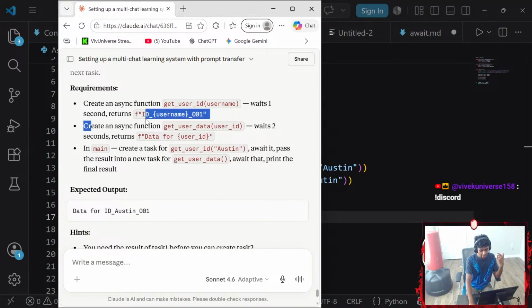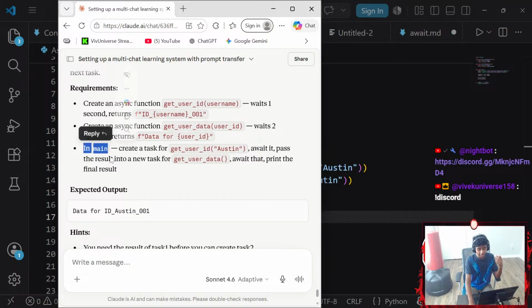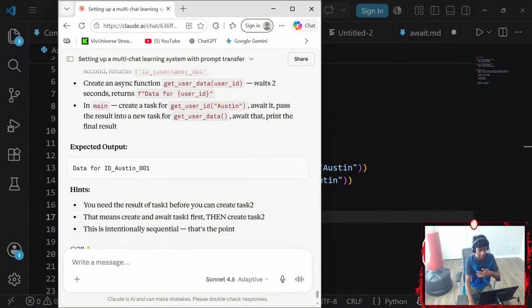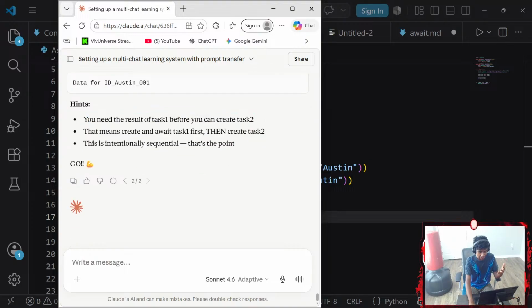Speaking of which, create an async function called get_user_data that waits 2 seconds and returns data for the user. Then finally, we create a main coroutine function that creates a task for get_user_id, which requires a parameter, Austin, awaited, passes the result into a new task for get_user_data, awaits that, and prints the final results. Expected output: data for ID_Austin. Hence, you need the result of task 1 before you can create task 2.